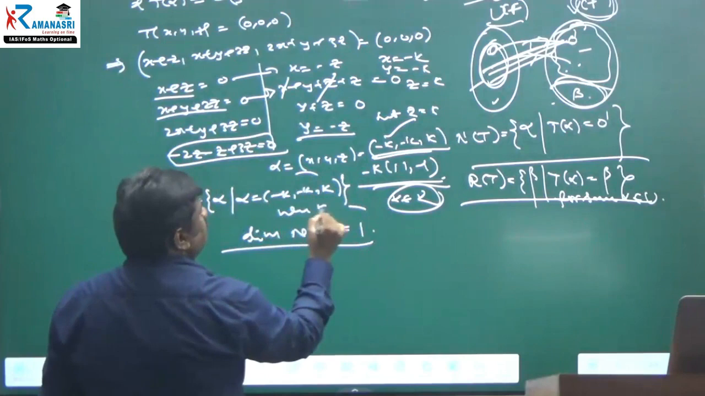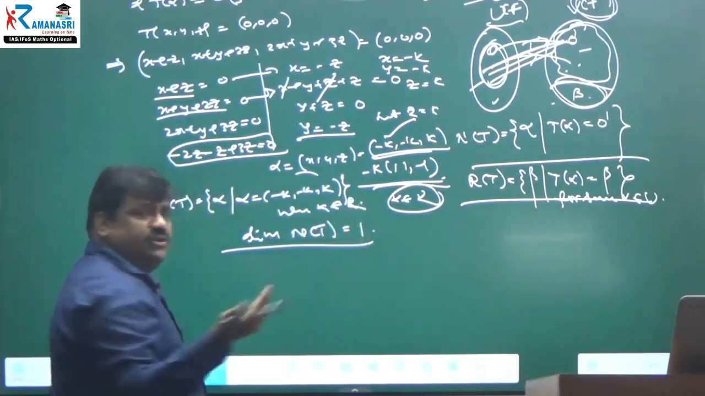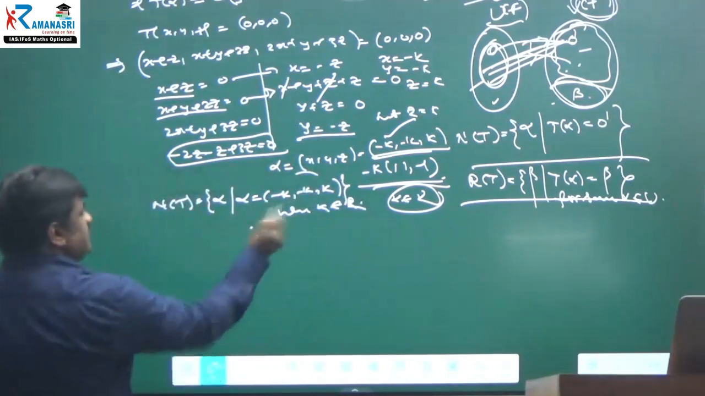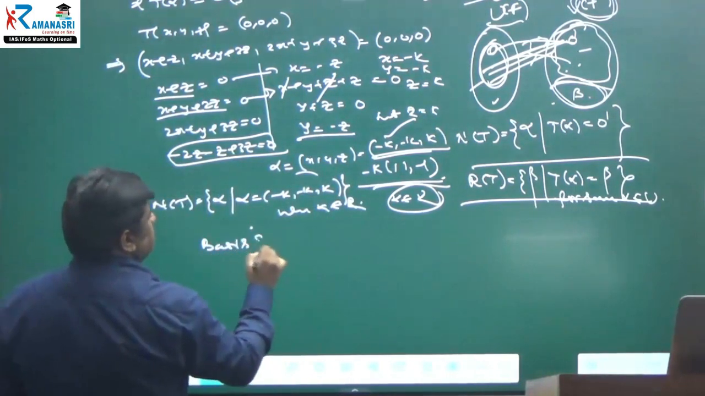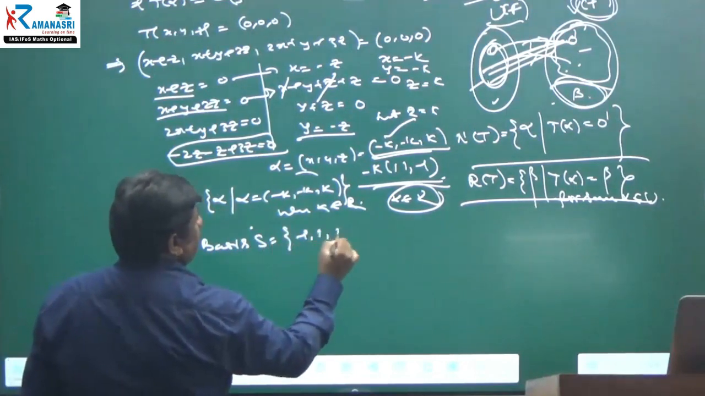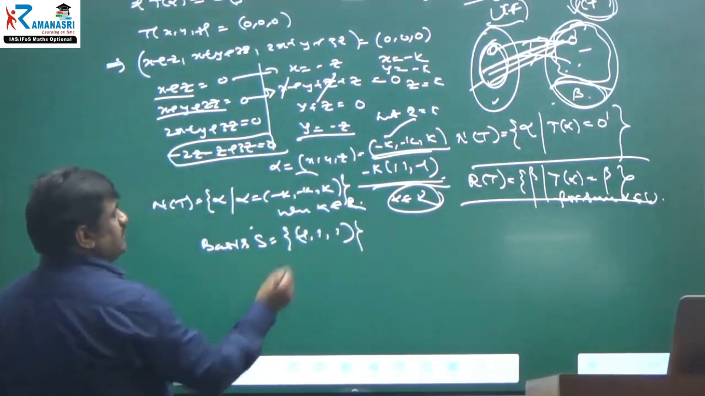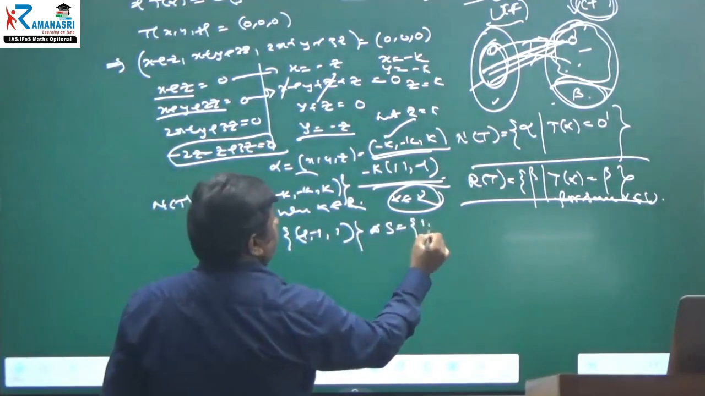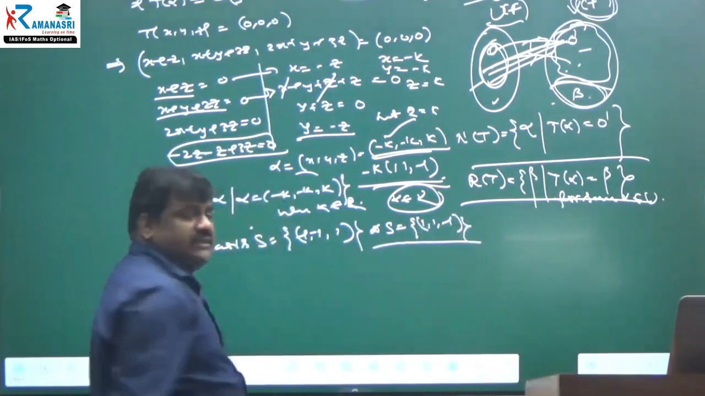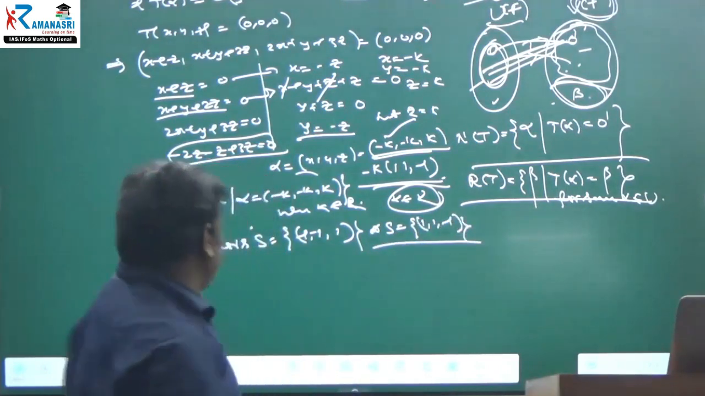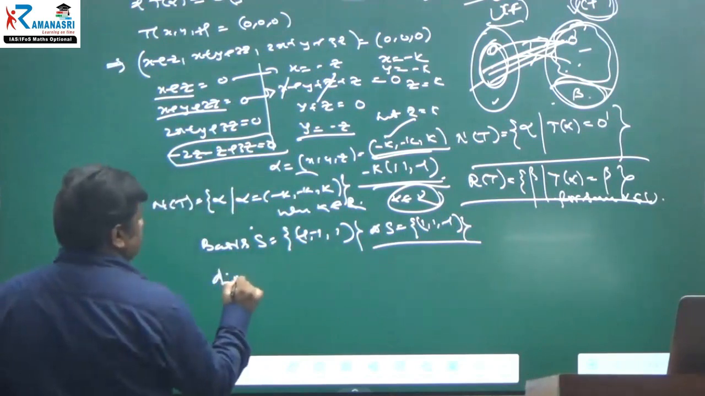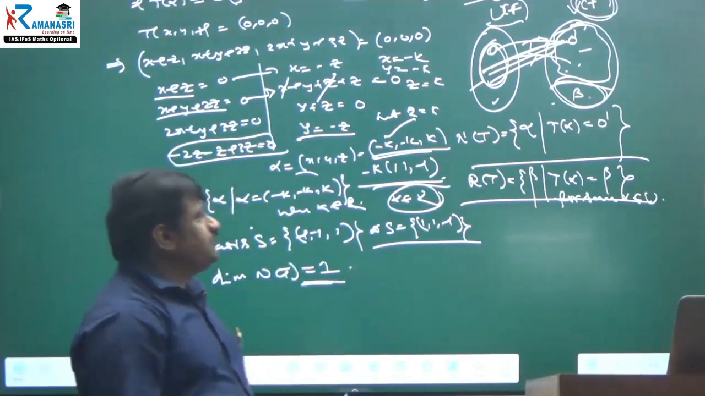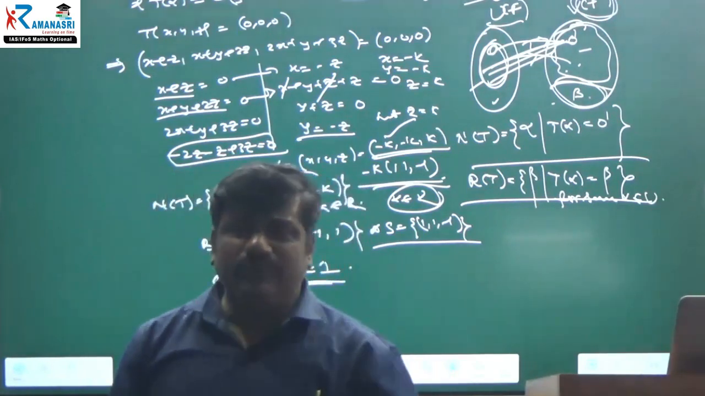Where k belongs to the real numbers, maybe 0 or non-zero, anything. Okay, therefore, what is the basis for the null space? The basis vector is (-1, 1, 1). This is the only one vector in the basis. Or (-1, 1) or (1, 1, -1), anything you can write. That is up to you. There is no problem. Therefore, what is the dimension of N(T)? Only 1.